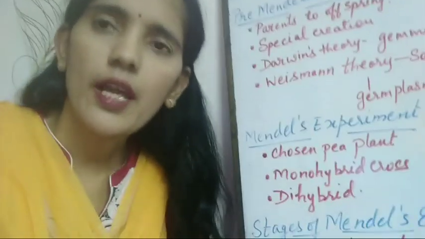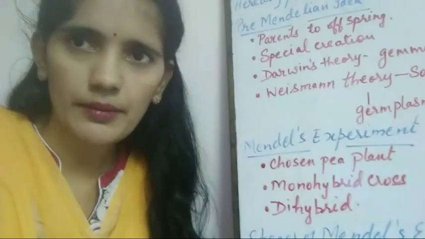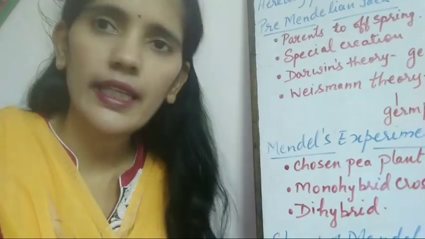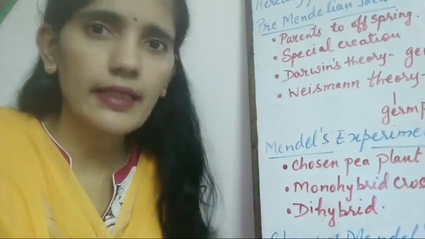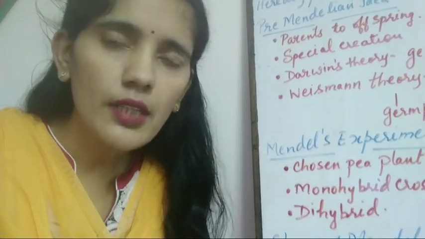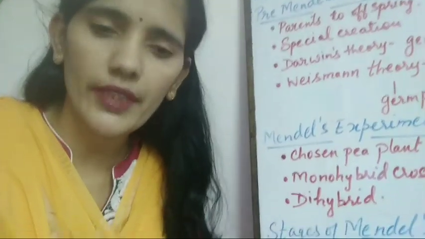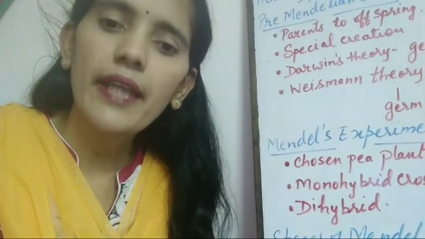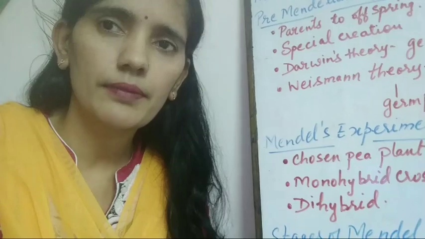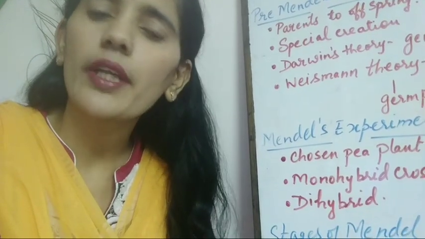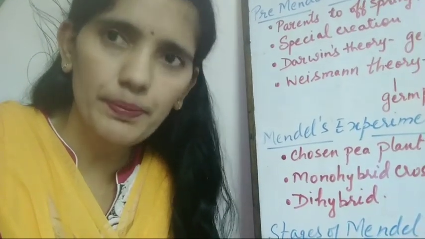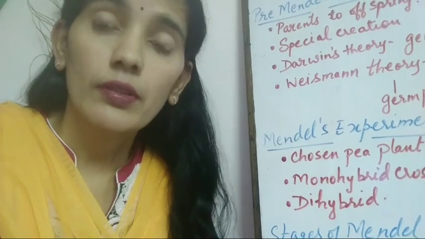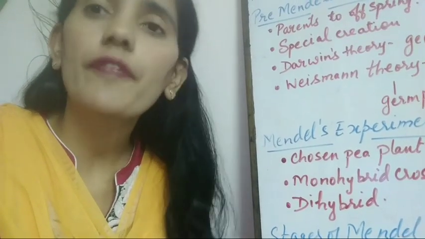Now, what is the interpretation of Mendel's result? He has done all the experiments, conducted in three stages. So what is the conclusion? On the basis of results and assumptions, Mendel formulated different principles. They are also termed the laws of inheritance.